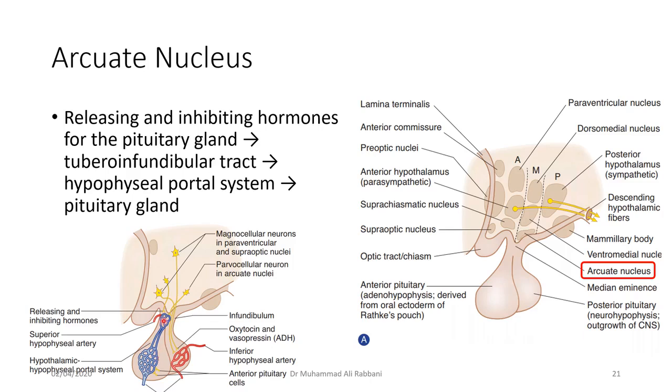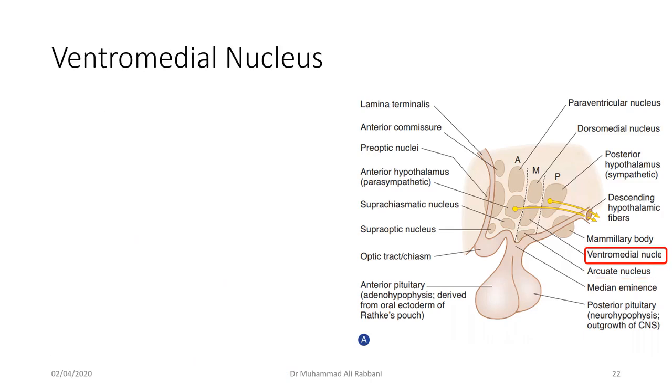When there are two capillary networks in series, this is known as a portal system. So all the releasing and inhibitory hormones that were produced in the arcuate nucleus are released in this capillary system. They are carried by blood into the anterior pituitary, where they act on the different cells of the anterior pituitary and cause the release or inhibition of different hormones.